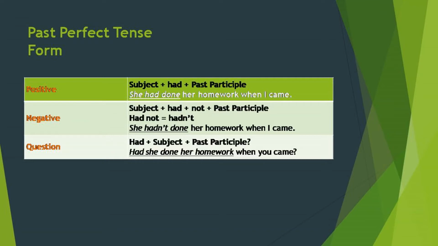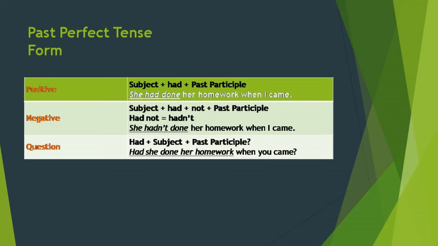In case of past perfect tense, note that we must bring a sentence in past indefinite tense, either at the beginning or at the end of the sentence. Why? Because in case of past perfect tense, there must be two actions that happened in the past. One action happened earlier and the other later.